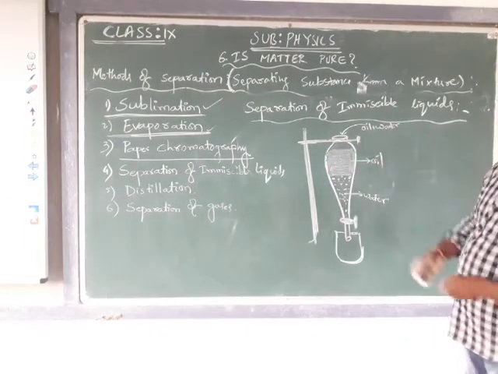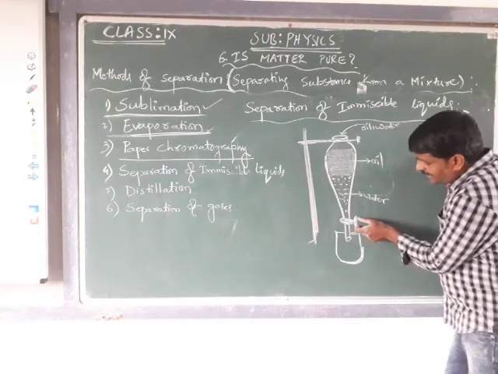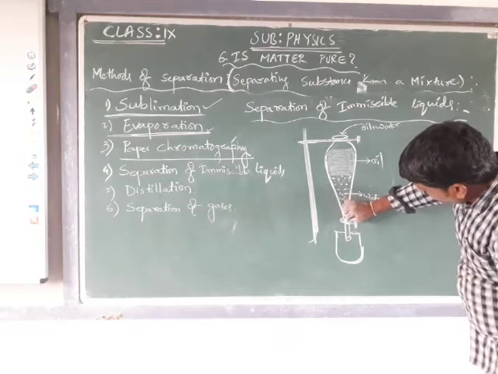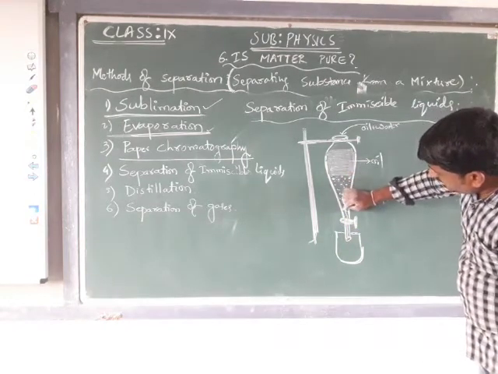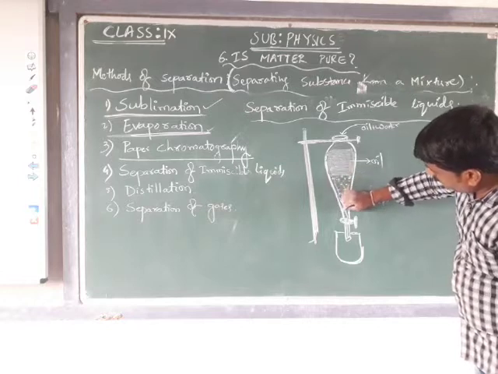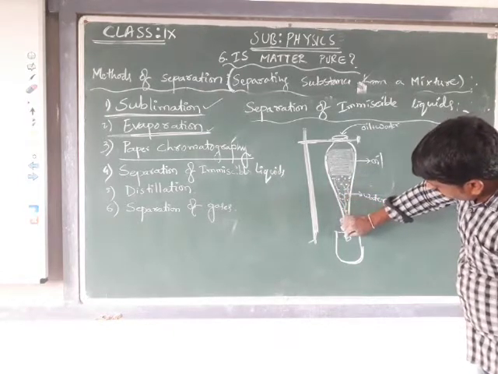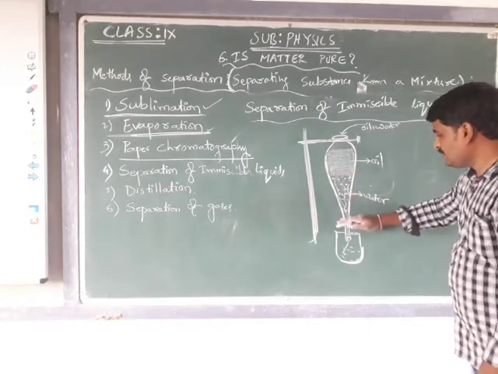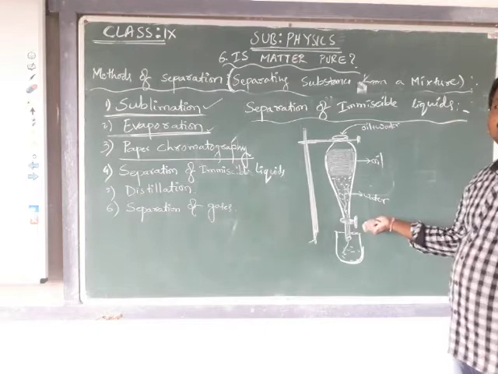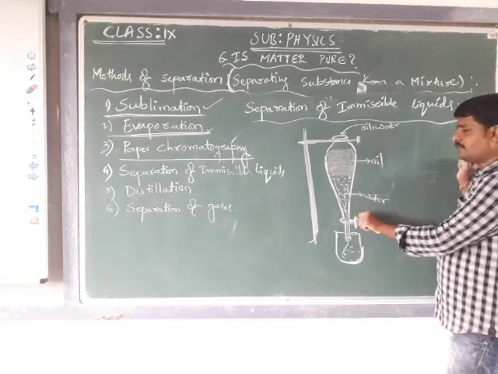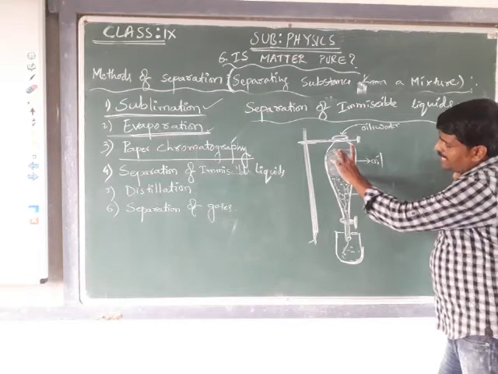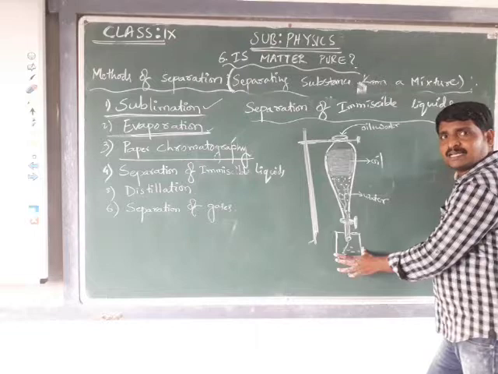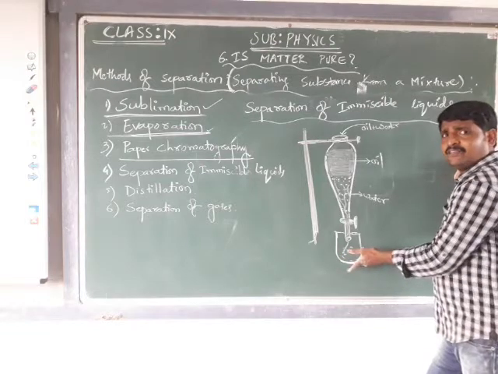As the two layers are formed, slowly we have to open the top cork. When we open it, the water, as the bottom layer, slowly gets collected in the bottom beaker. When the layer of the oil reaches the stopcock, we have to switch off the stopcock. The oil remains in the separating funnel and the water is collected in the beaker kept below.